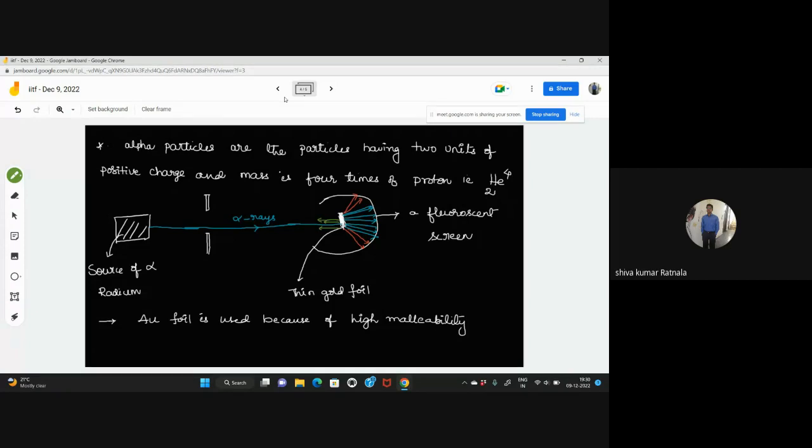Mass number 4, atomic number 2. Sir, that means alpha rays have 0 electrons? How come, if there are 2 protons, 2 electrons will also be there? It is He. Can you tell me any particle which has only 2 protons without electrons?